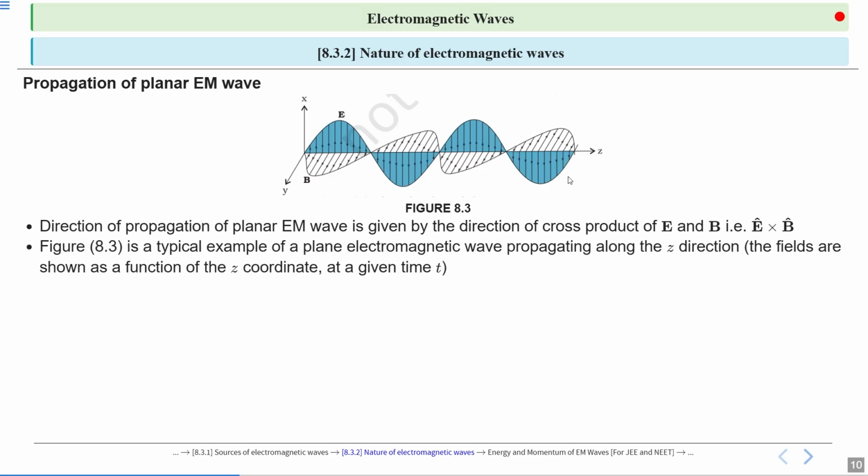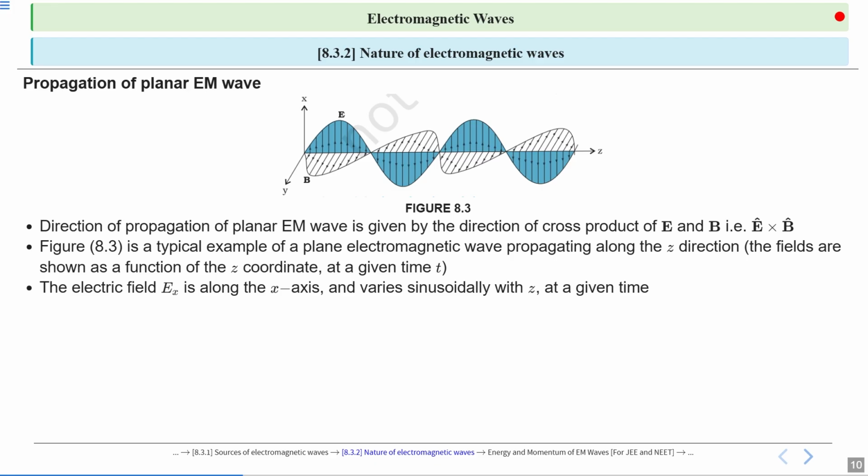Figure 8.3 is a typical example of a plane electromagnetic wave propagating along the z direction. The fields are shown as a function of z coordinate at a given time t. We have discussed the equation of waves also in the waves chapter. We are going to use it here, and I will explain it also.